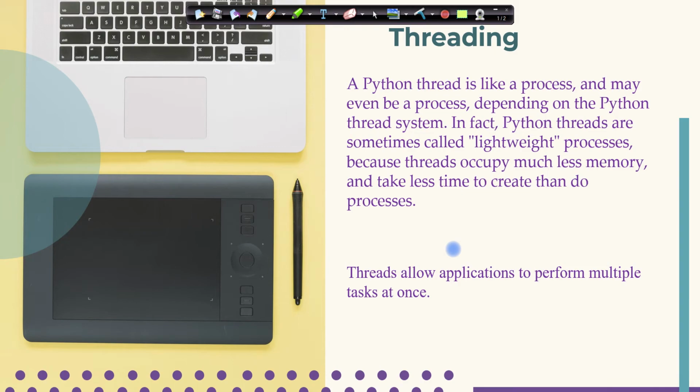Threading. A Python thread is like a process, or may even be a process, depending upon the Python thread system. In fact, Python threads are sometimes called lightweight processes. I apologize for bringing up your memory of operating systems. A thread occupies much less memory and takes less time to create than a process. So a thread is an active thing which takes less memory and less time to create. Threads allow an application to perform multiple tasks at once.